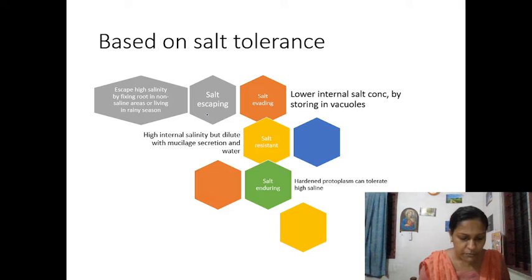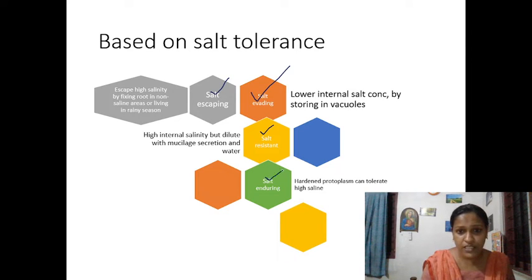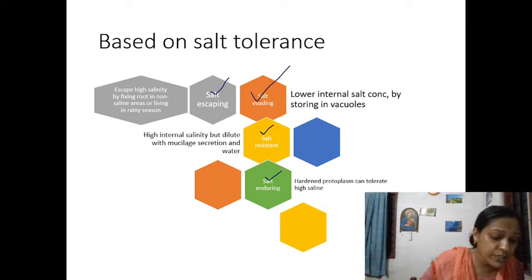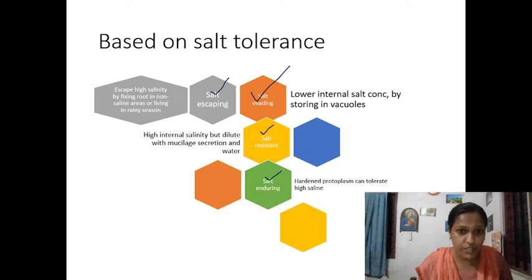Now, based upon salt tolerance, the plants are classified into what? Salt escaping, salt evading, salt resistant, and salt enduring. So this is the classification of halophytes based upon salt tolerance. Classification is very important; for xerophytes and hydrophytes we have also learned classification of plants, right?